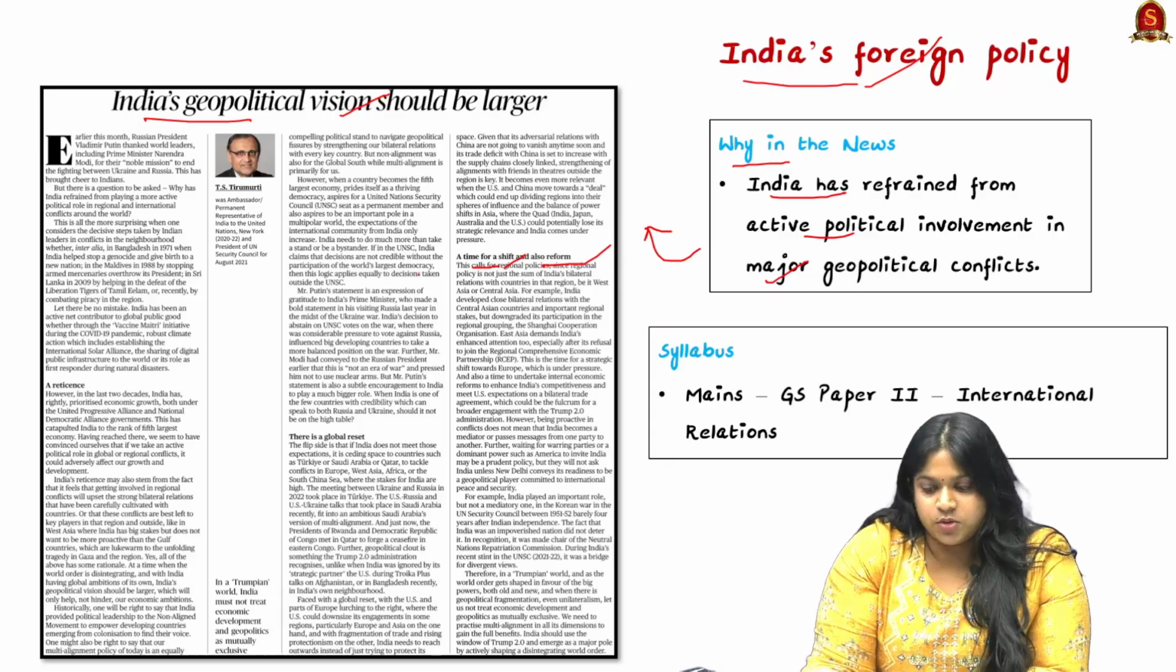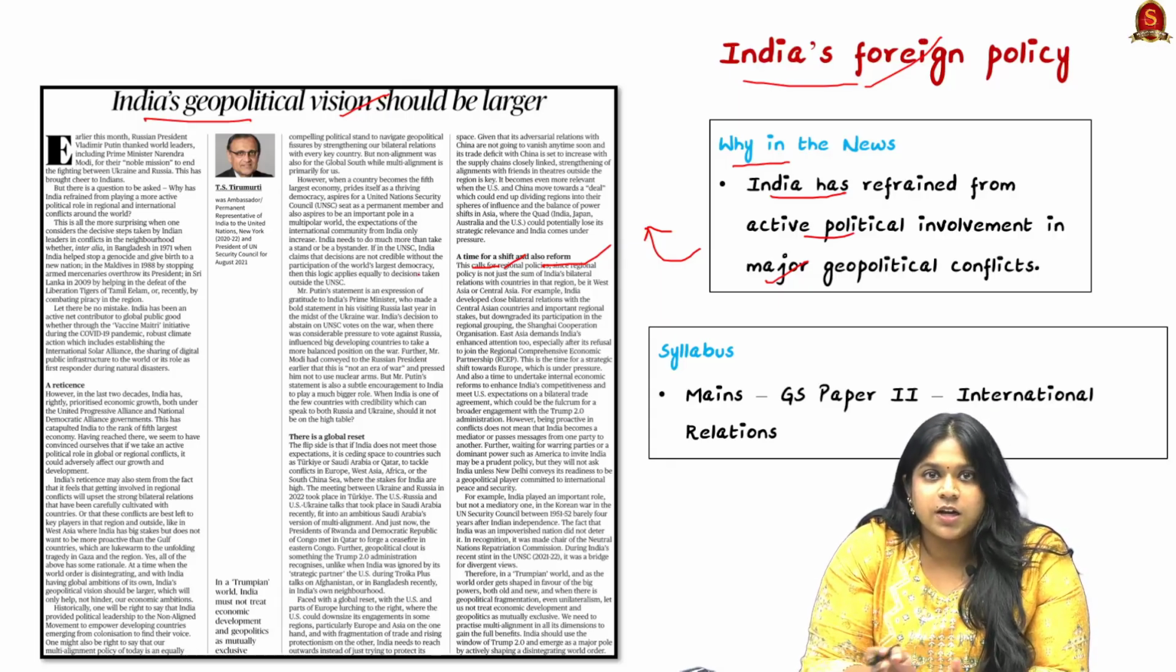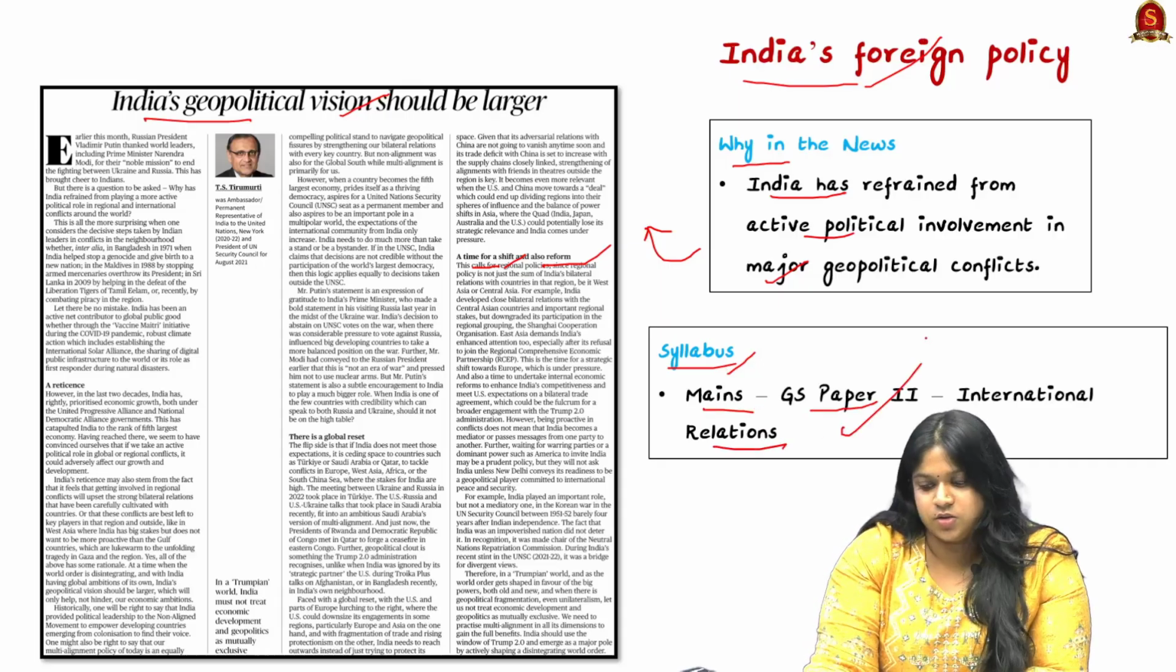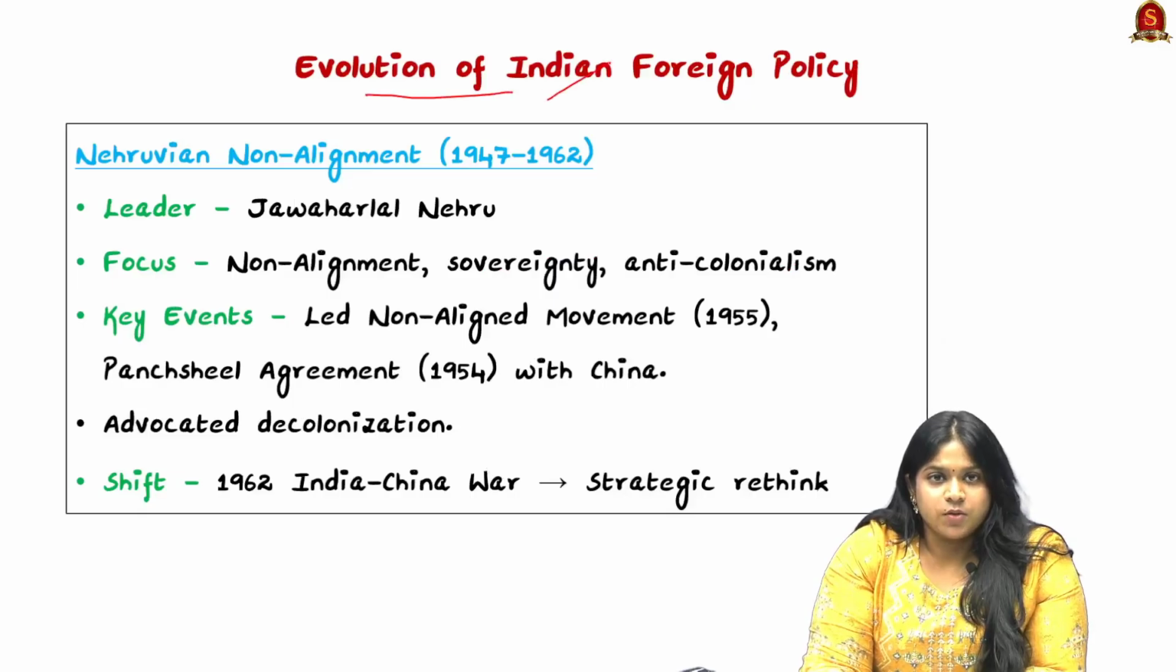So in light of this article, let us see the history of different phases of India's foreign policy in different time periods. And this comes under the UPSC syllabus for mains in GS Paper 2 under international relations. So let's first look into the evolution of Indian foreign policy from 1947, that is from independence, to 1962, and it is known as the Nehruvian non-alignment movement.